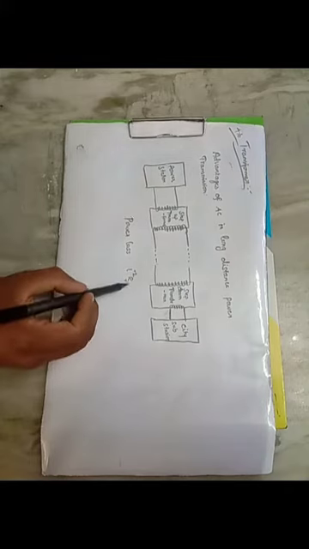According to Joule's law of heating, the power loss is calculated by the formula I square R T. Here T is the time taken for transmission, which is a constant value, so it is neglected. Next there is I square R. The power loss is due to the current and the resistance. Here the resistance is the resistance of the wire.